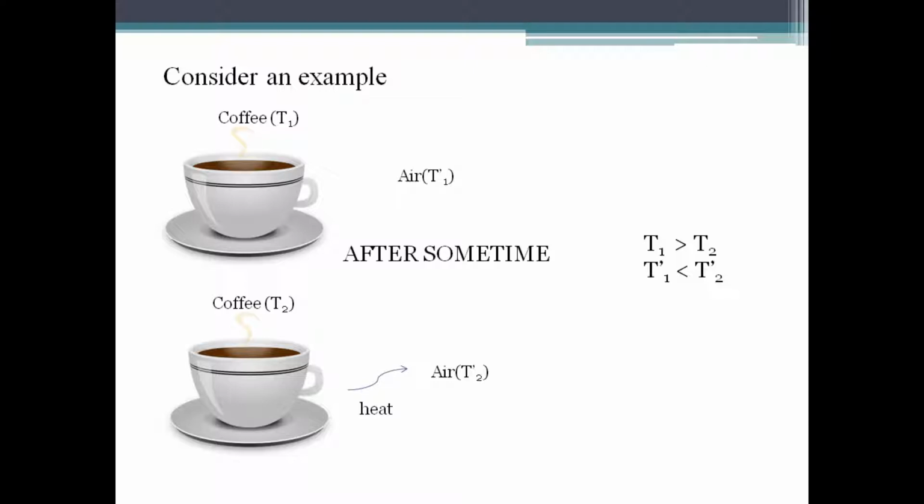At the initial stage, we can say that the coffee has higher internal energy when compared to the second stage. Similarly, we can say that the air was at a lower internal energy stage when compared to the final stage. Now the question is how the coffee loses its internal energy and how the air gains its internal energy. The answer is that some amount of internal energy from the coffee is transmitted in the form of heat energy and reaches the air, and it is stored as the internal energy of the air. This is the reason for the rise in temperature of the air when compared to the initial stage.